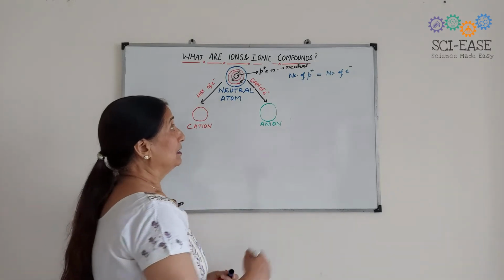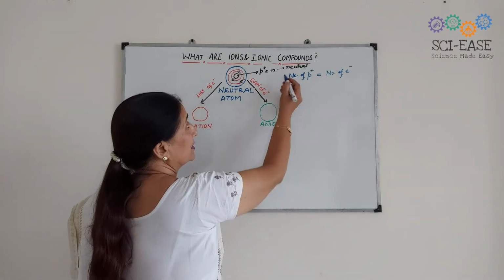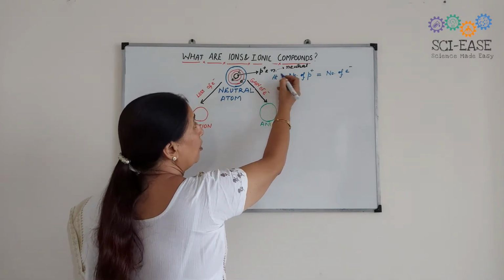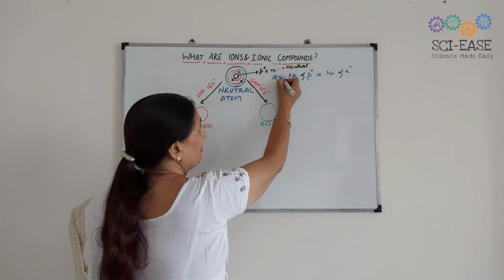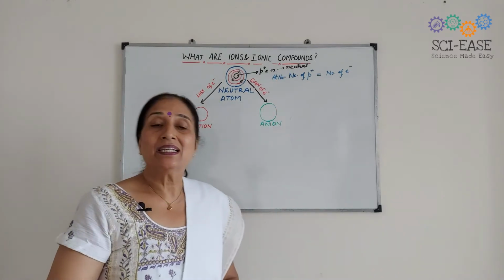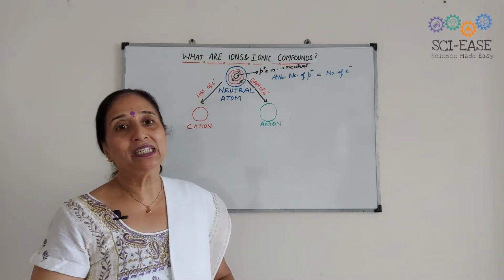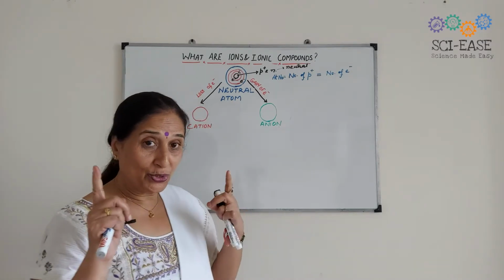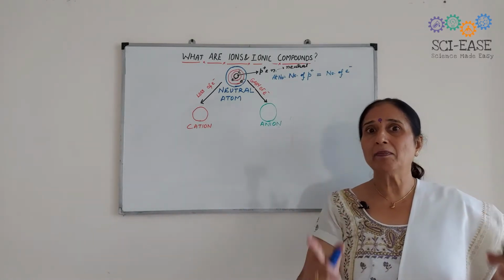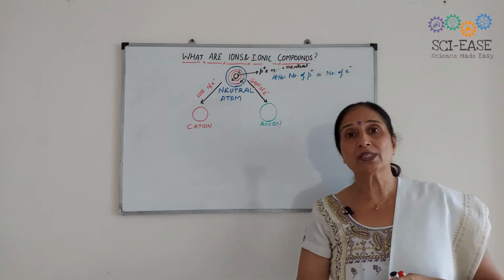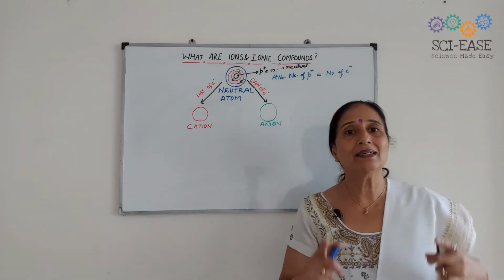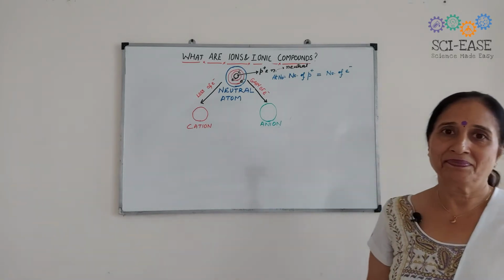Now, this number of protons is equal to the atomic number of an element. In the same way, you can say that atomic number is equal to the number of electrons. So you must know what is atomic number. Atomic number is the number of protons or the number of electrons present in the neutral atom. Clear?